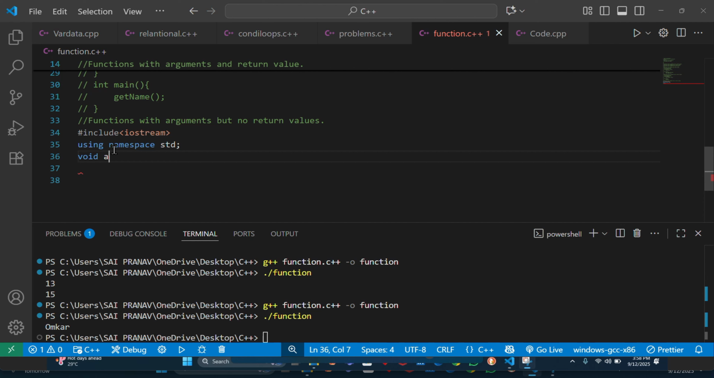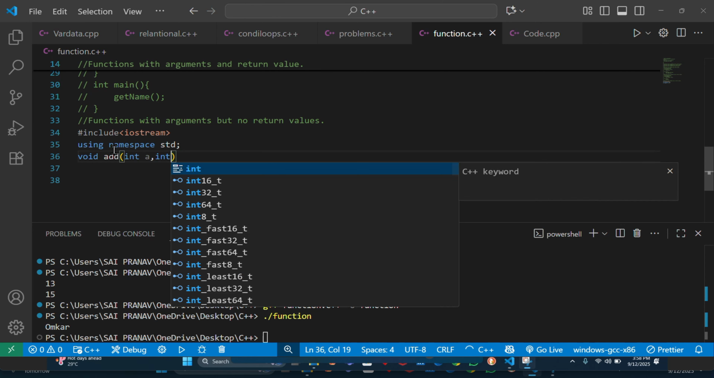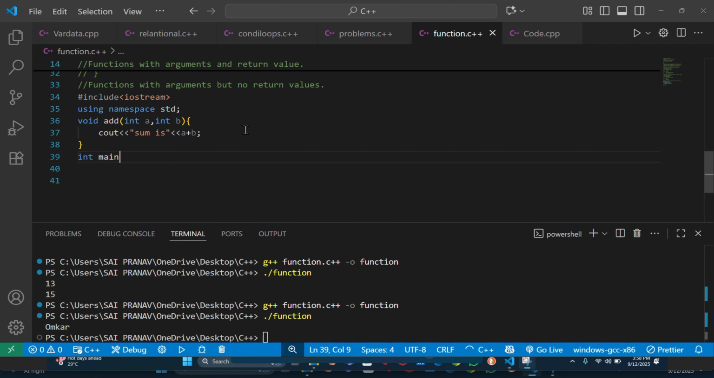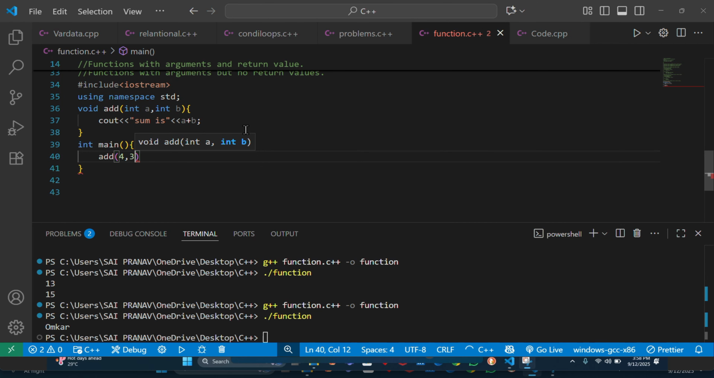And we will take function name as add, and with arguments. That means we have to pass parameters. I will pass int a, comma, int b. Now I will perform the logic here because we don't have a chance to return, since the condition of this type is not to return. So in cout we need to write the logic. Sum is a plus b. Now we have to call this function in main method: add 4 comma 3.